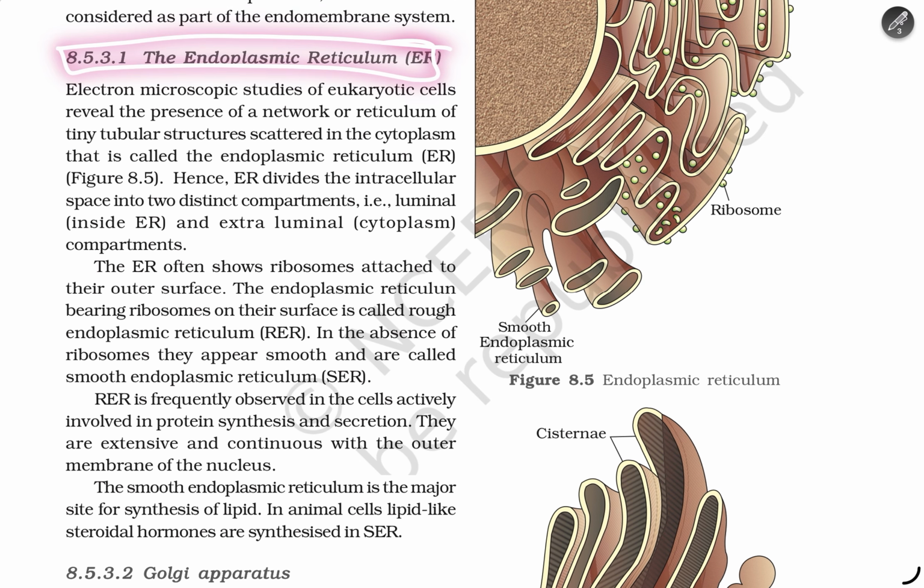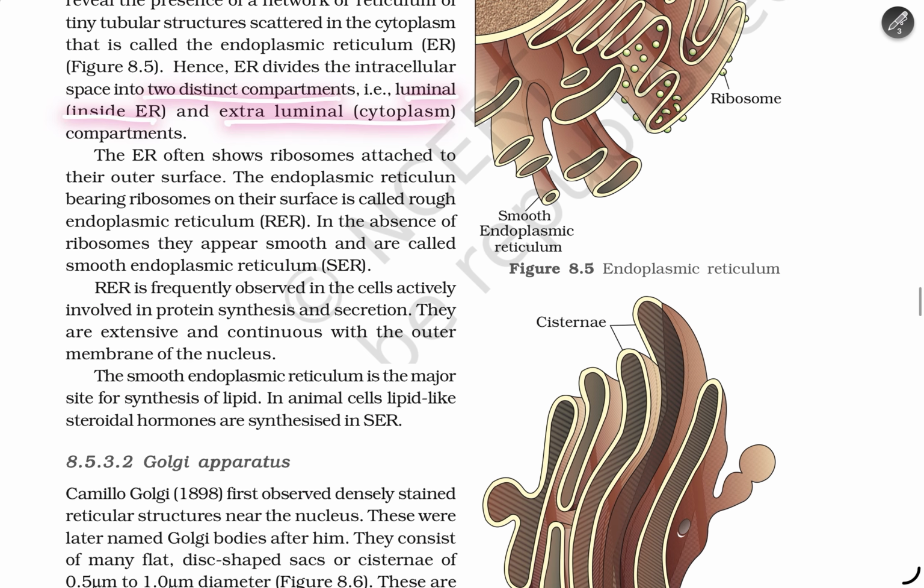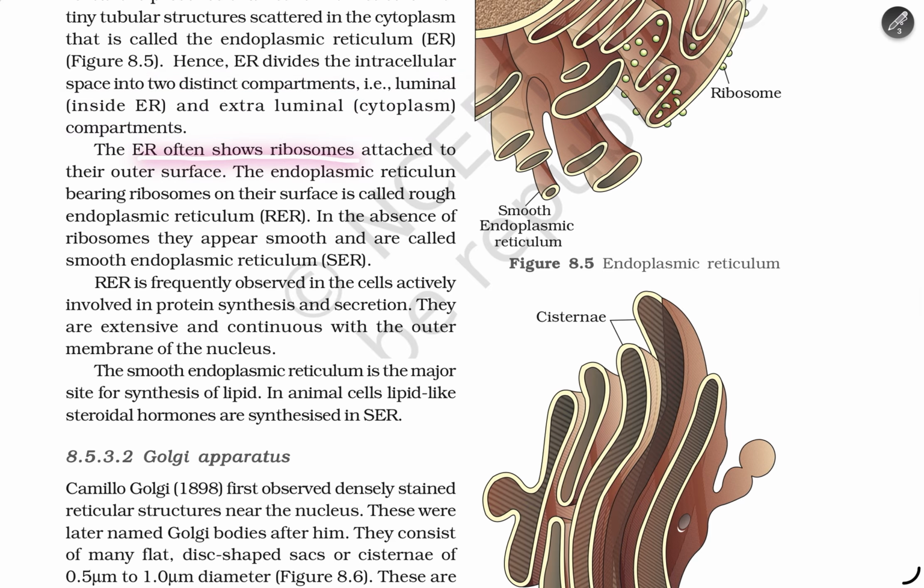The endoplasmic reticulum. Electron microscopic studies of eukaryotic cells reveal the presence of a network of tiny tubular structures scattered in the cytoplasm, called the endoplasmic reticulum. It divides the intracellular space into two distinct compartments: the luminal and the extraluminal cytoplasmic compartments. It often shows ribosomes attached to its outer surface. Endoplasmic reticulum bearing ribosomes on its surface is called rough endoplasmic reticulum.